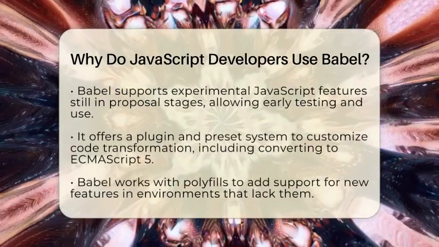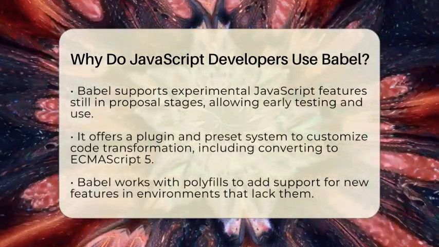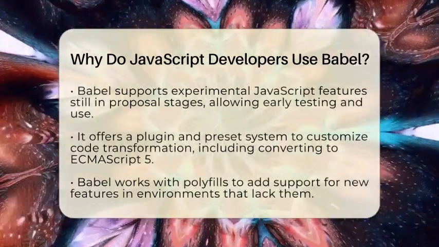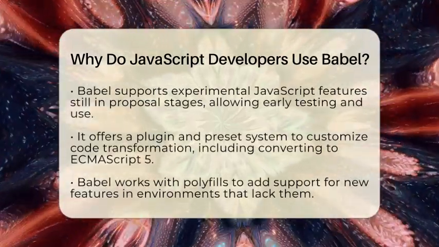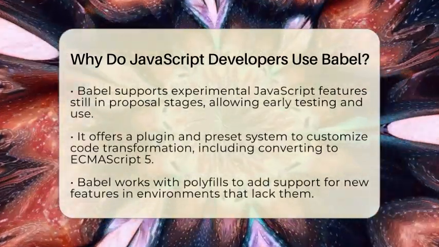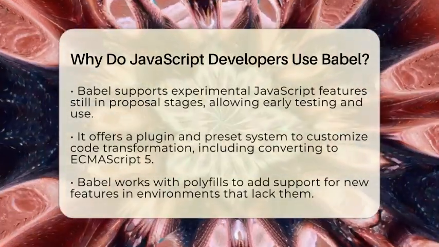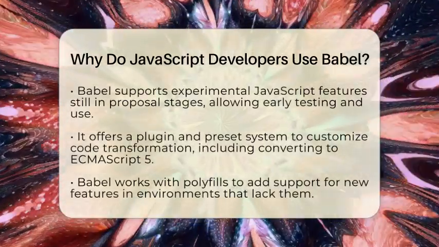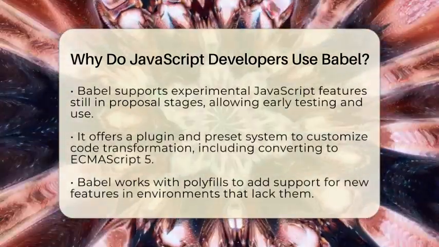Babel also supports experimental features that are still in the proposal stage. This means developers can try out upcoming JavaScript ideas before they become standard. It's a way to stay ahead and experiment without waiting for full browser support.